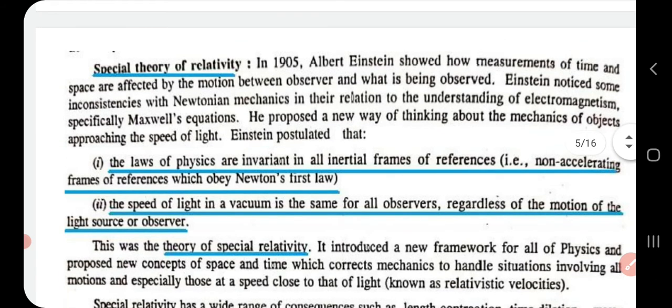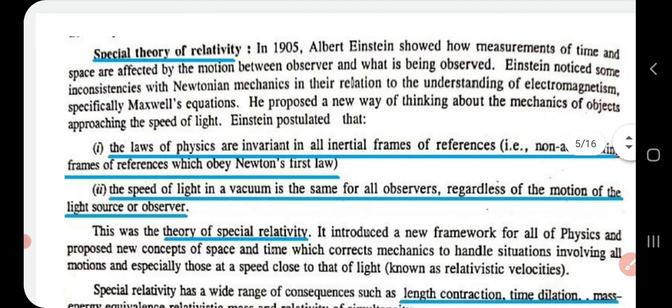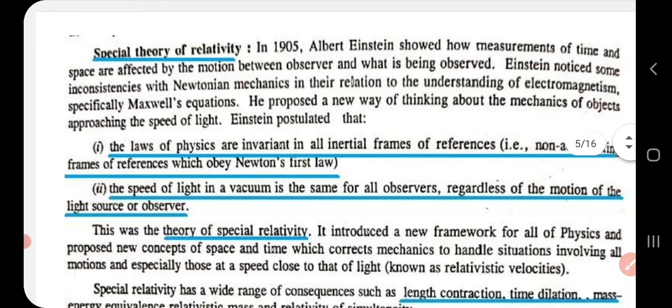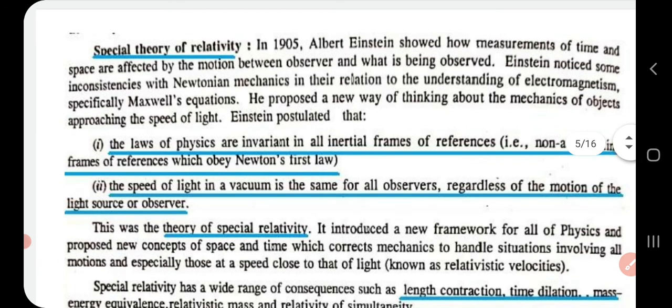In 1905, Einstein showed how the measurement of time and space is affected by the motion between the observer and what is being observed. That is, between the observer and the object. And he proposed a new way of thinking about the mechanics of objects approaching the speed of light. And the two most important postulates that constitute the special theory of